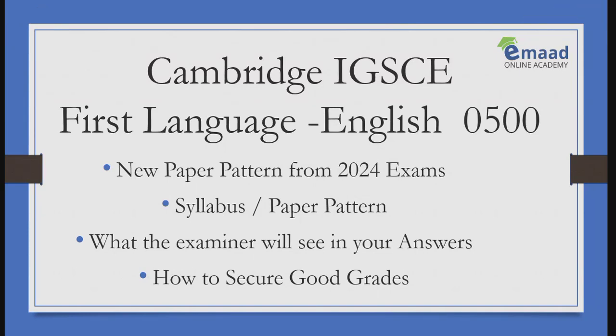Cambridge IGCSE First Language English 0500. It's for those learners of Cambridge IGCSE whose first language is English. So let's talk about its new paper pattern applicable from 2024 June exams, syllabus and paper pattern, what the examiner will see in your answers and how to secure good grades.